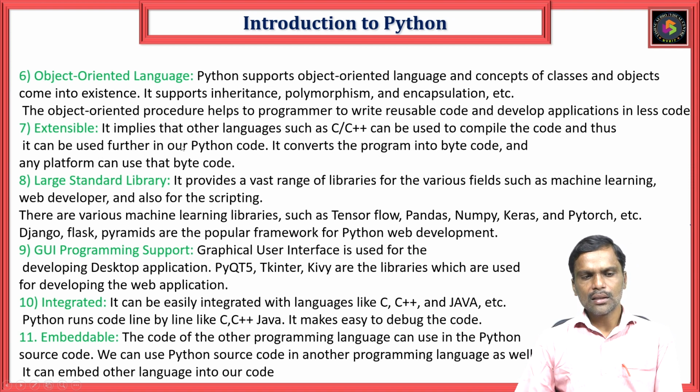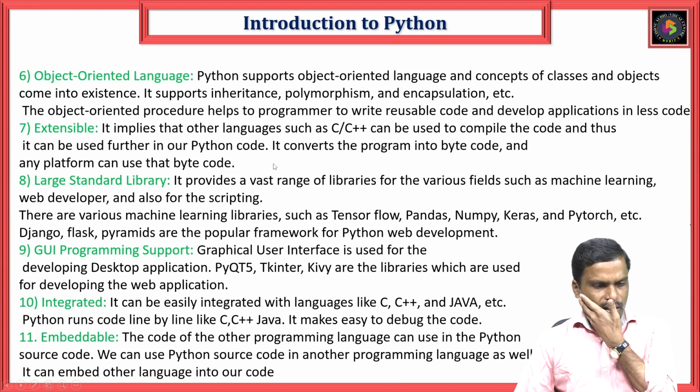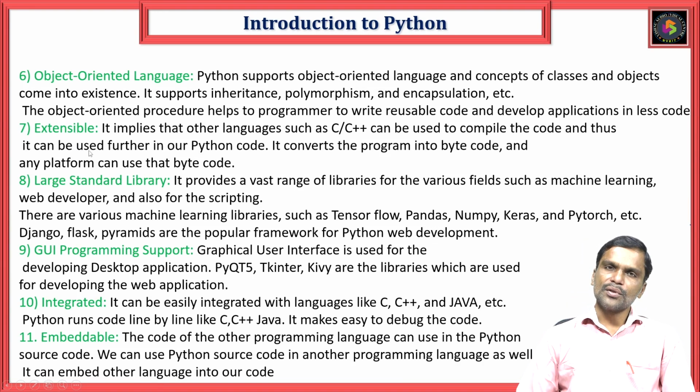Extensible is another feature. That means C or C++ can be used to compile the code. It is also used in our Python code. So, same thing, the compiling of the code can also be done in the Python code. And it converts the program into bytecode, and the bytecode can be used on any platform. So, this feature is called the extensible feature.